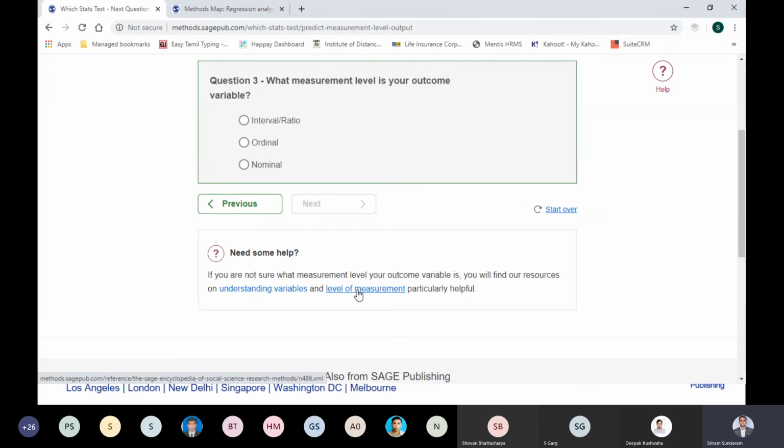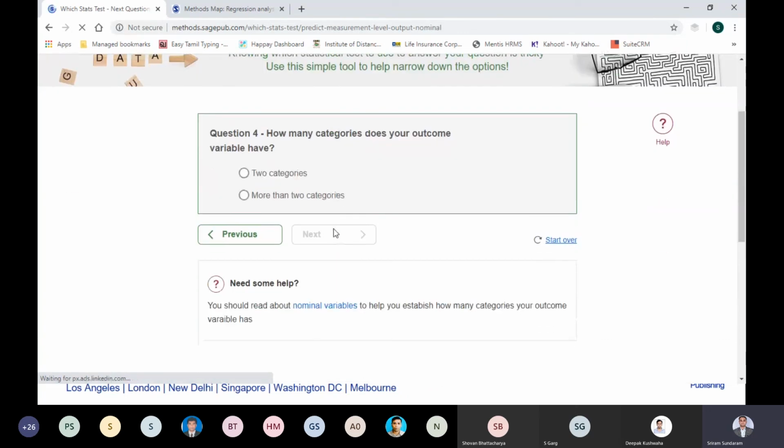While you are understanding, if you just want to have a definition, go to a dictionary and read the definition. If you want to dwell more, you can read an encyclopedia or book content. As a concept you know it, but you want to read some of the research scholars' case studies, you go to case studies and read them. And then if you want to practice it, you have data sets. I'll get into data sets later, but for now I'm selecting nominal and say next.